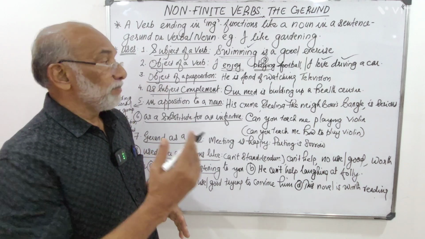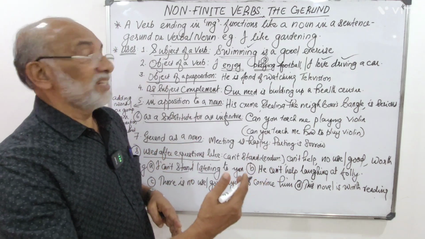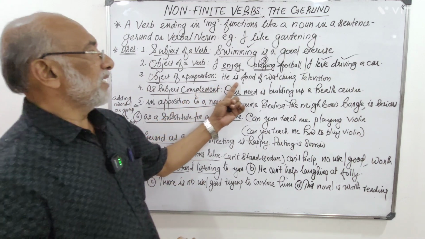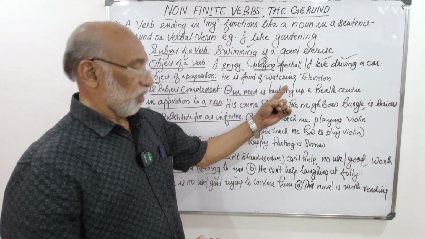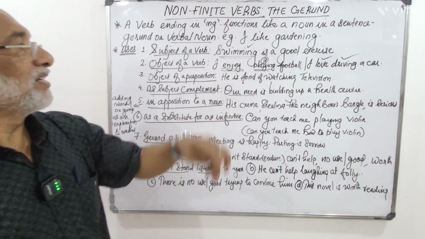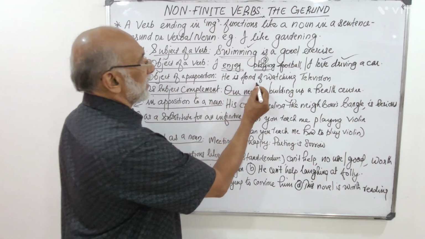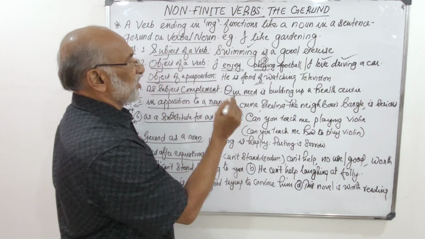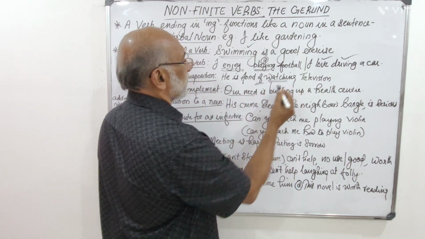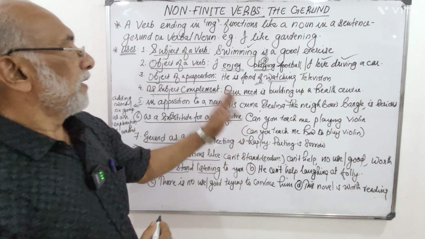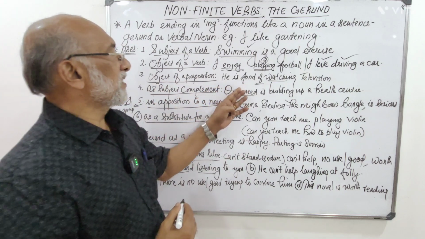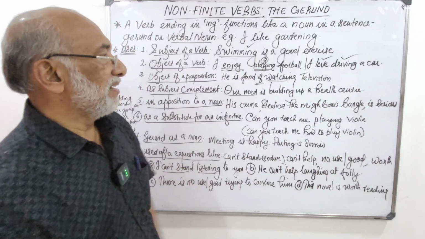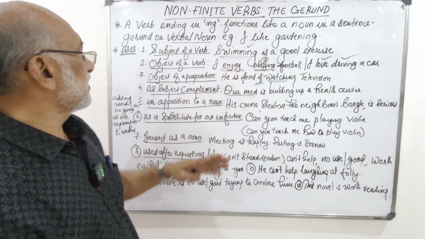Then third one, object of a preposition. If the gerund comes after a preposition, it is known as the object of that preposition. See the example. He is fond of watching the television. So here, an of is here. That's a preposition, and watching comes after that. Therefore, it's the object of the preposition. He is fond of what? Watching television. So, watching is a gerund there.